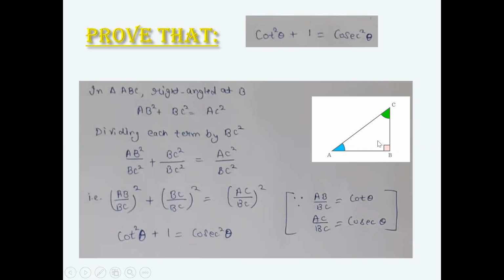Cosecant theta is what? AC over BC. What was sine theta? BC over AC. So cosecant is nothing but reciprocal of sine theta. So I can write here cosecant theta whole square. So I get cosecant square theta. Identity is proved. That is cot square theta plus 1 equal to cosecant square theta.